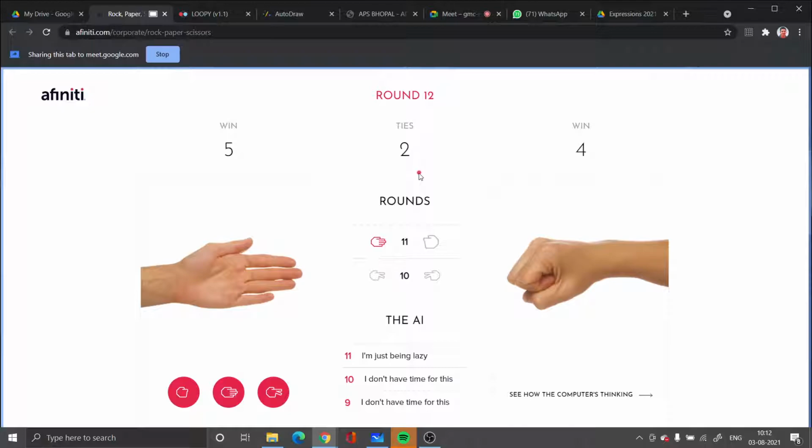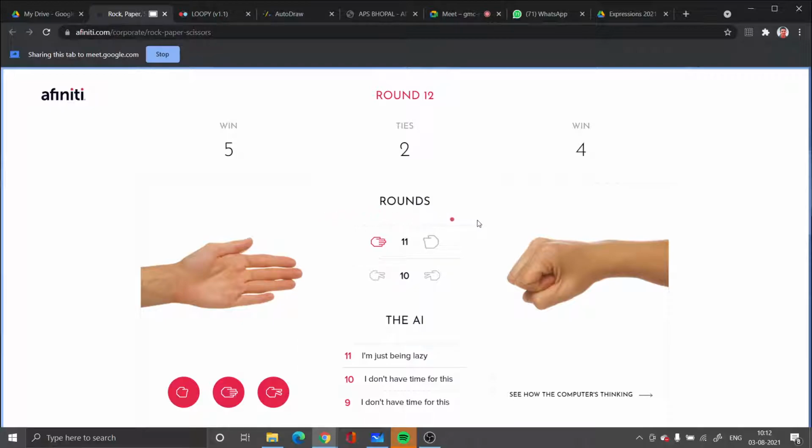If you say A1 is the event when I am the winner, B1 is the event when the computer is the winner, and C1 is the event when there is a tie. In these three events, what is the probability that I am the winner? 5 by 11.